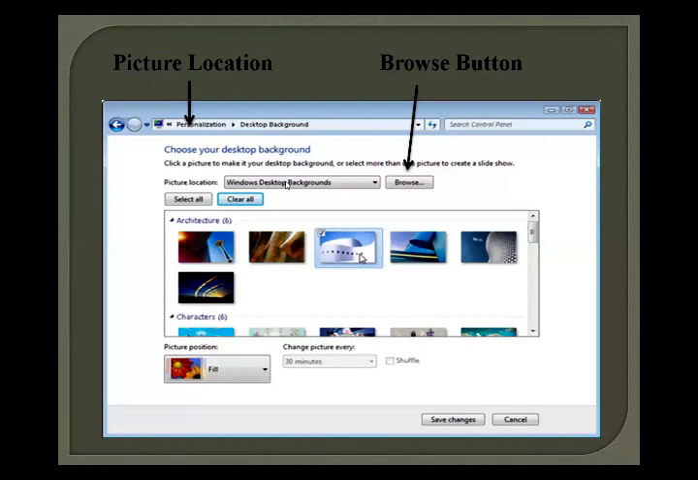Here the picture location, when you select this, there are some different pictures. If you want to select any of these for your desktop screen, you can easily select. And if you want to set your own choice, then you click on the browse button and select the picture you want to set for your desktop background. Then you click on the save changes button. Then the picture you want to set for your background screen appears on your desktop screen. By following all these steps, you can easily change your wallpaper.